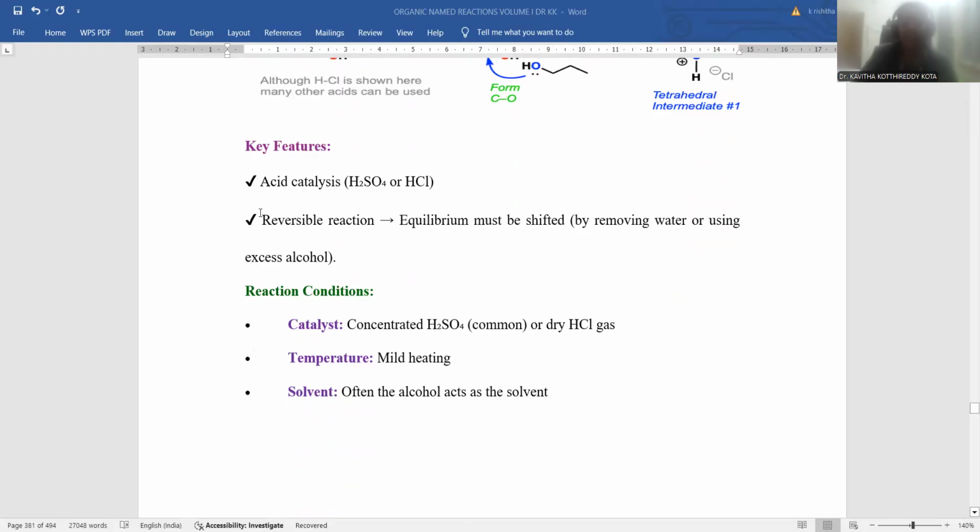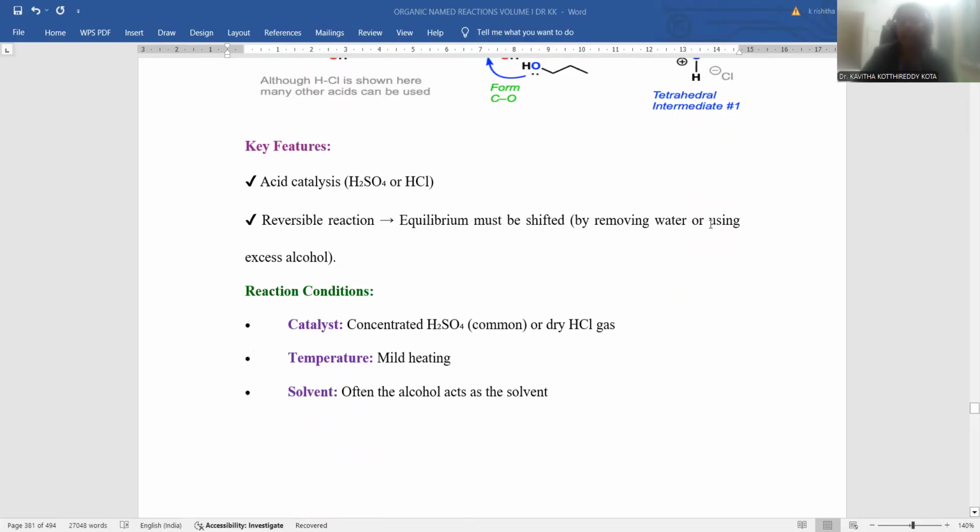So the key features: acid catalyzed conditions are required within the reaction. Acid is the best catalyst to facilitate the reaction. The reaction is reversible in nature. In order to shift the equilibrium toward the right-hand side, water is to be removed from the product side from time to time, so that you can avoid the reversibility of the reaction giving the starting material once more, so that the reaction is entirely shifted to the product side.